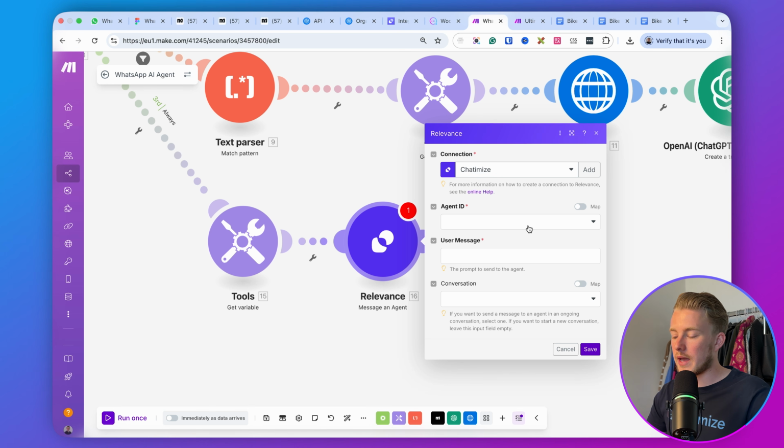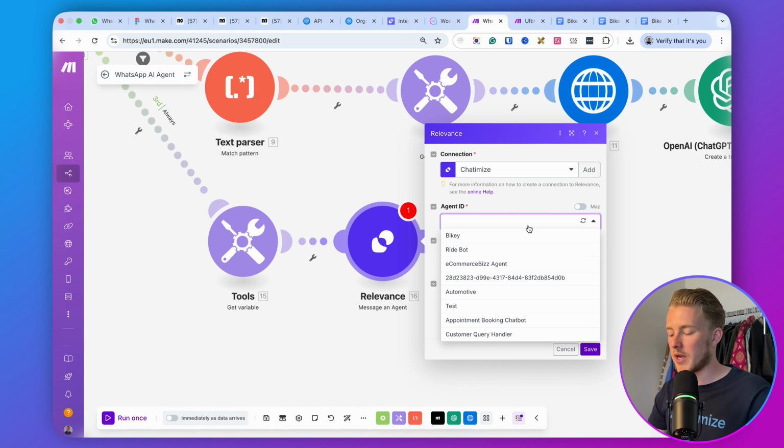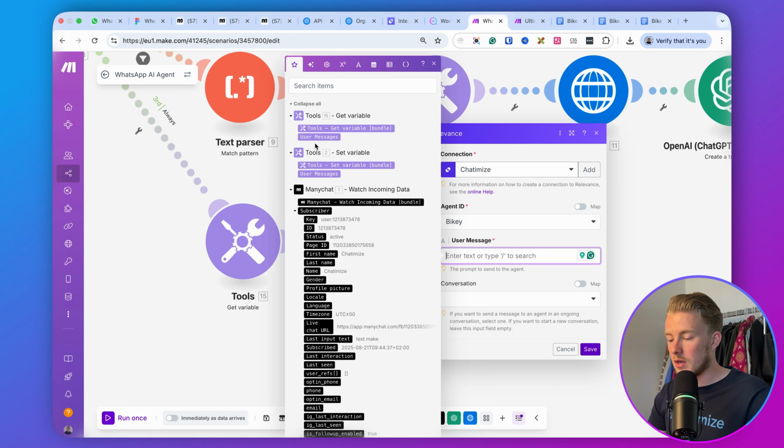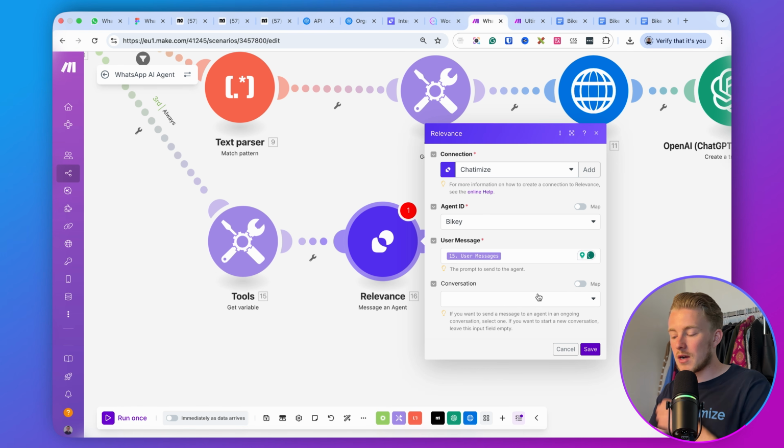Then we can select the agent we want to send this to. I already have multiple agents, but we could just go with Bikey. The user message will be the variable that we just got, so user messages. Here we need to set a conversation ID, so that Relevance AI knows this is the same conversation being talked about, and we can keep track of the conversation history.